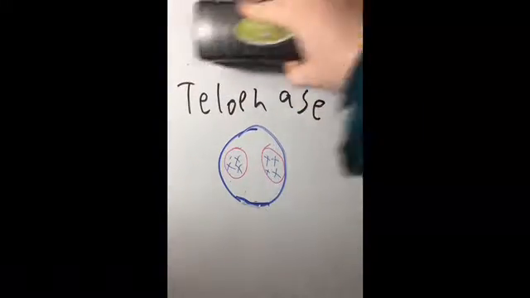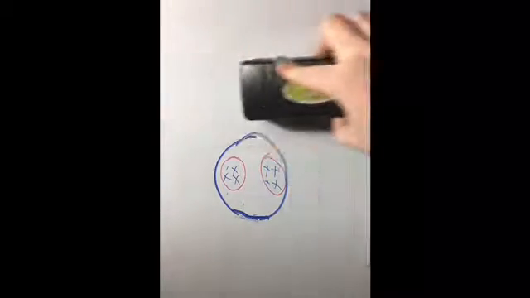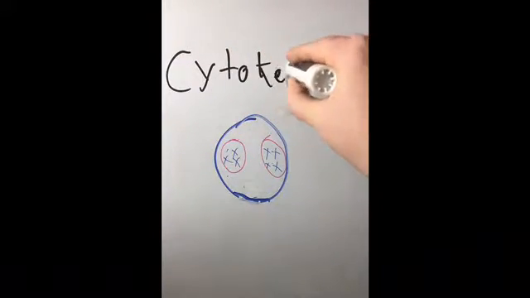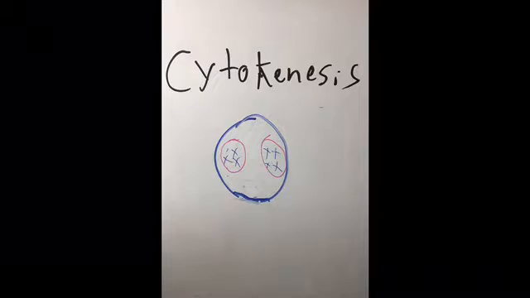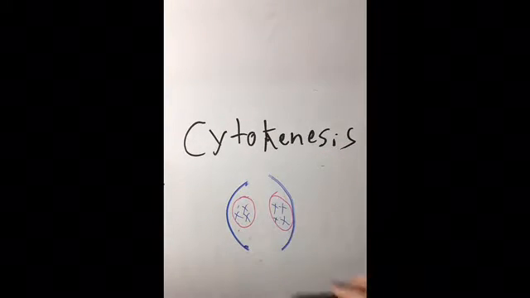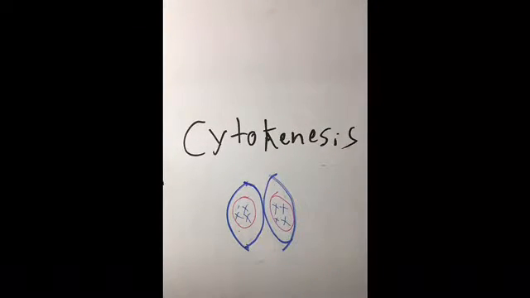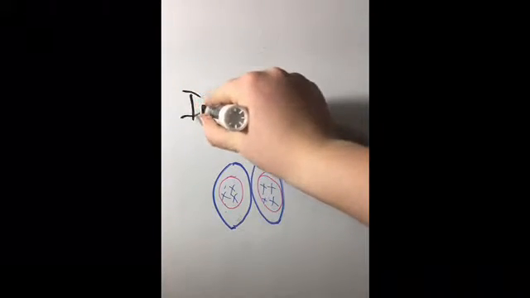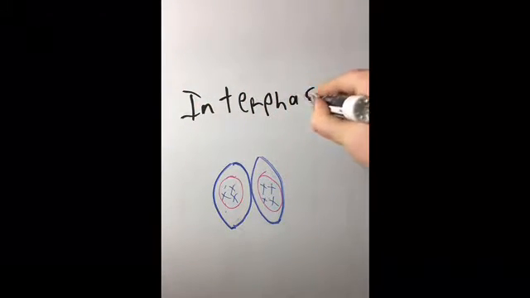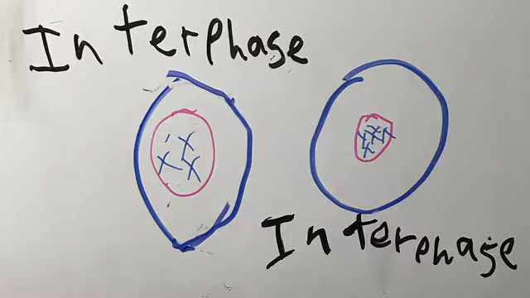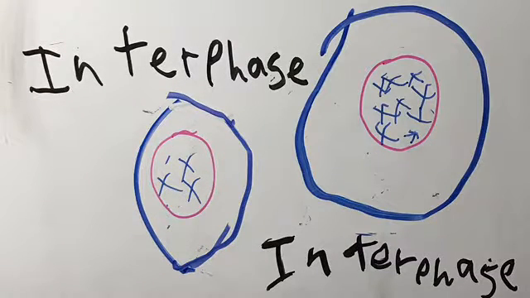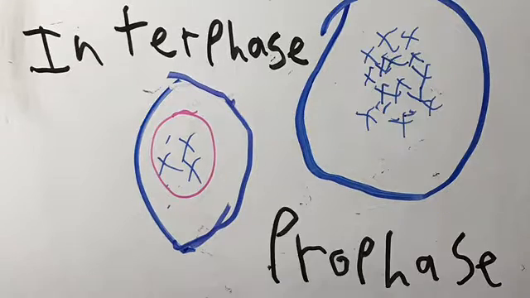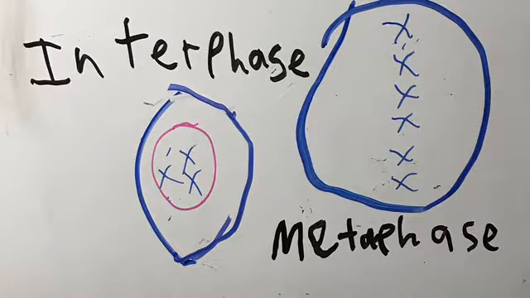Those are all the stages of nuclear division, but there is one last phase of cell division called cytokinesis. In cytokinesis, the cytoplasm of the cell splits. And with that, the cell has divided, and both new cells start over the cell cycle in interphase. The new cells can then grow and hang out as they are, or if needed, they can go through the cell cycle again if the body needs another cell to be created.